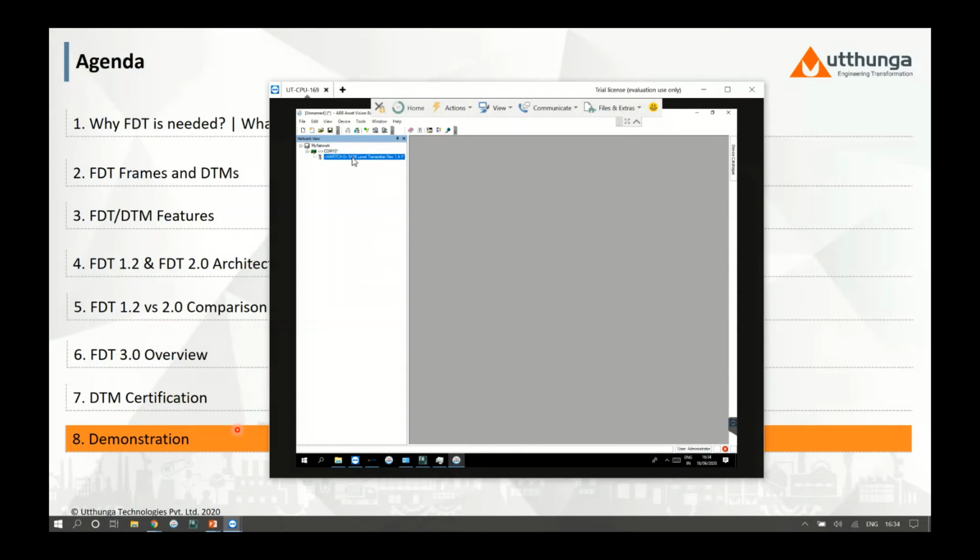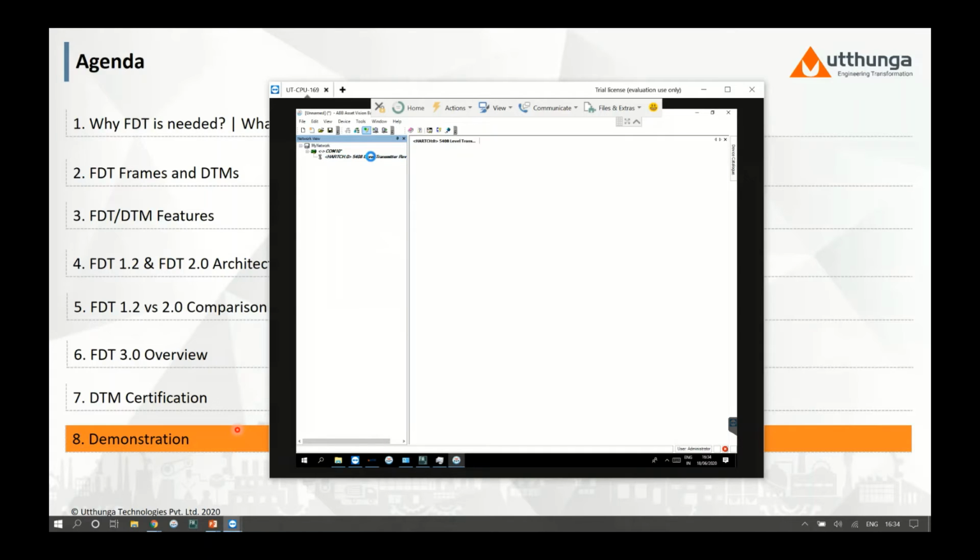The device shall be connected using the communication DTM to work with the device DTM. So now the device is going online. Let me launch the online screen.